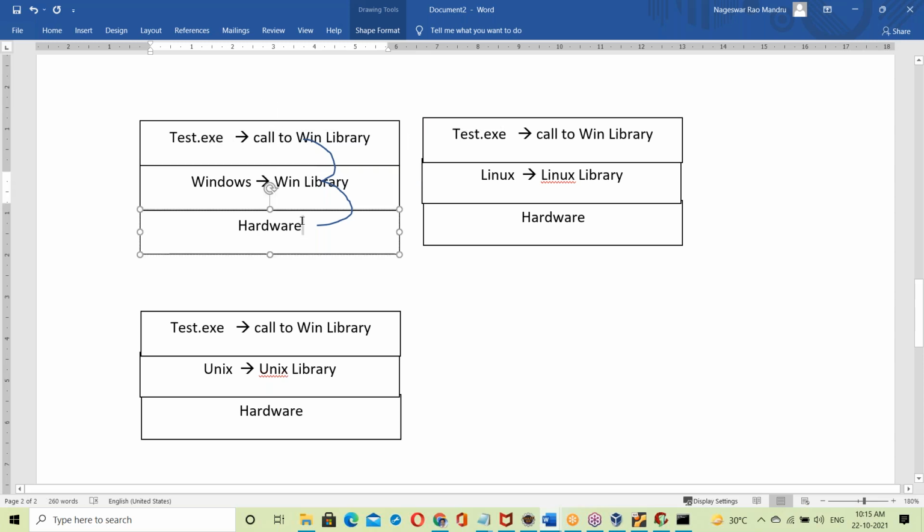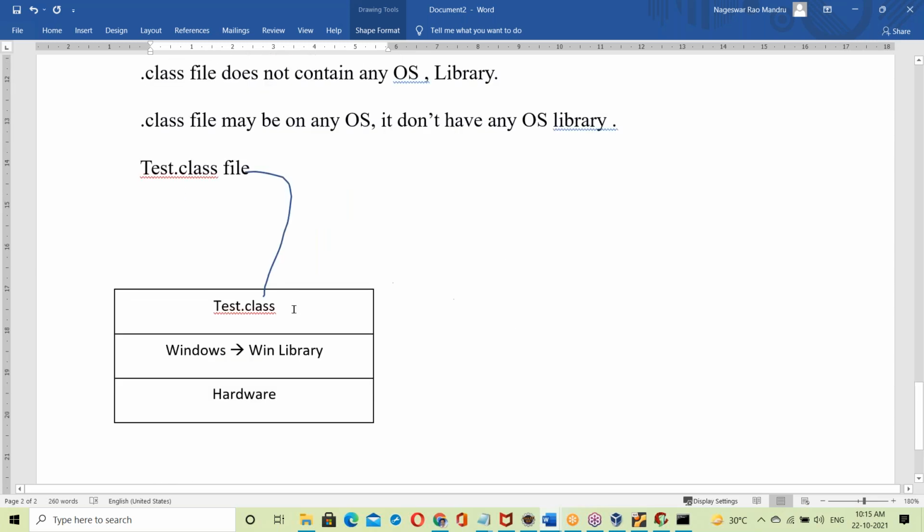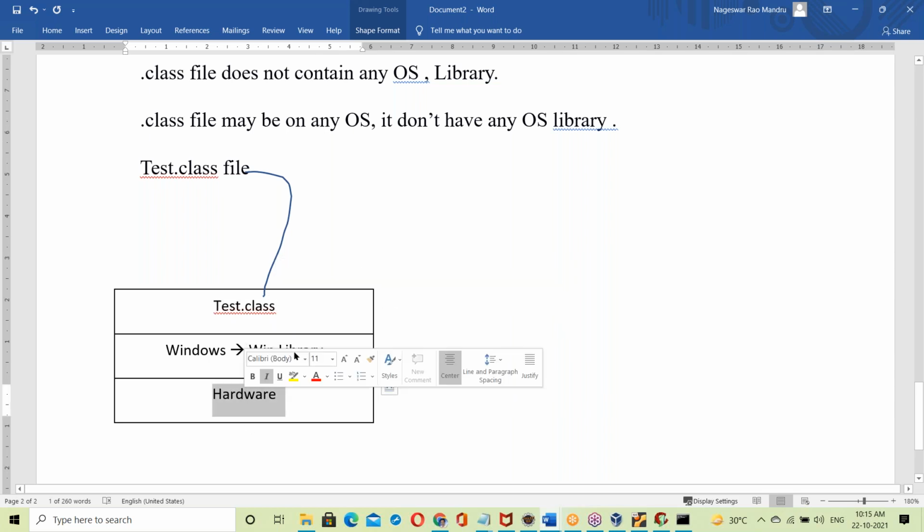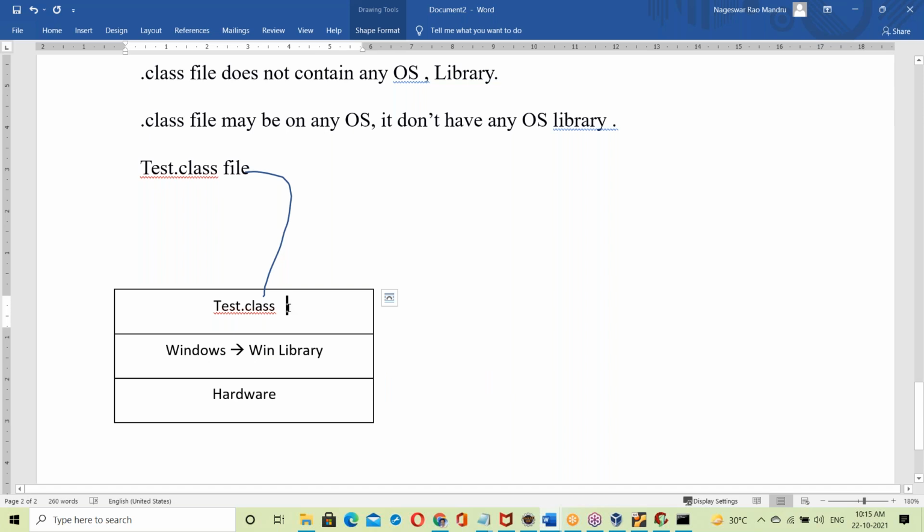Using that library, it communicates with the hardware. But when it comes to a .class file, the .class file doesn't have any OS library. Then how can it communicate with hardware? This .class file has to communicate with hardware. How? Someone has to link.